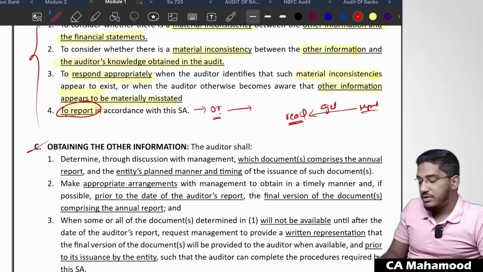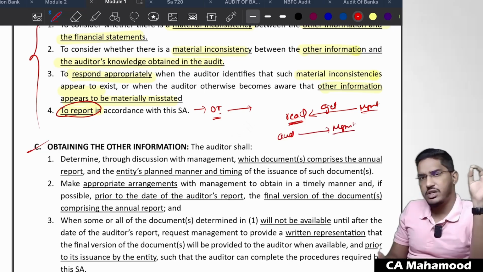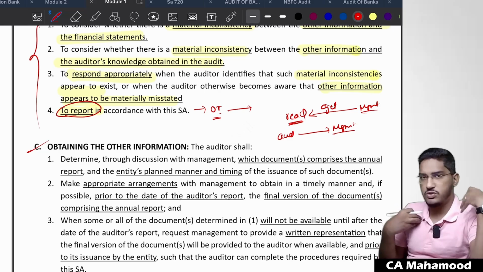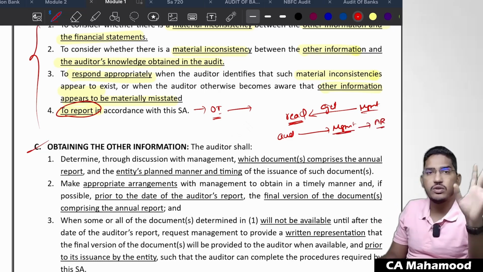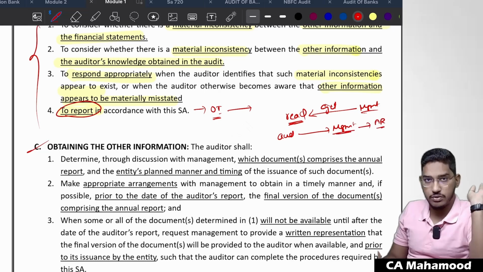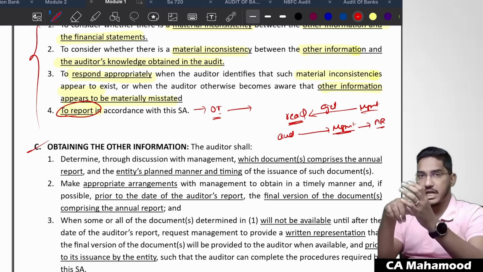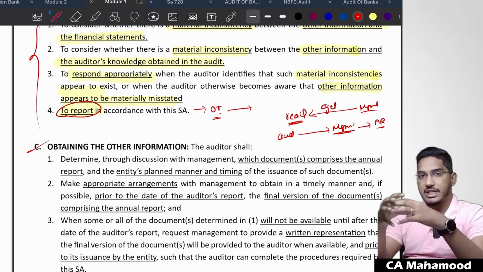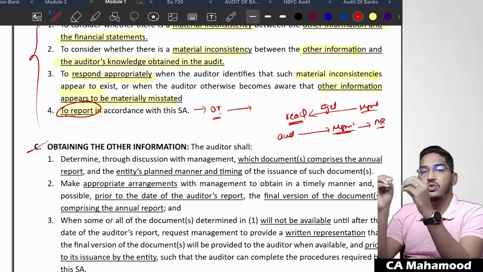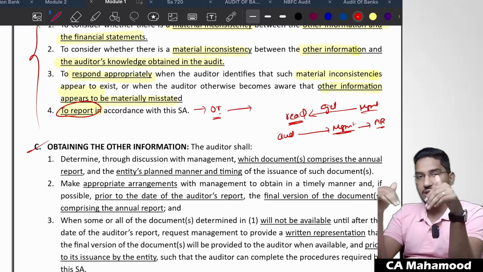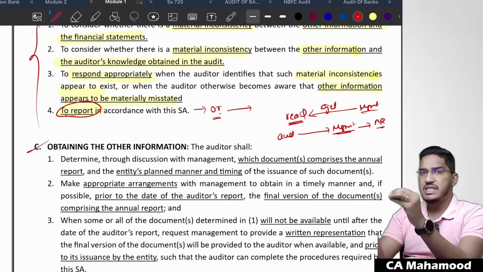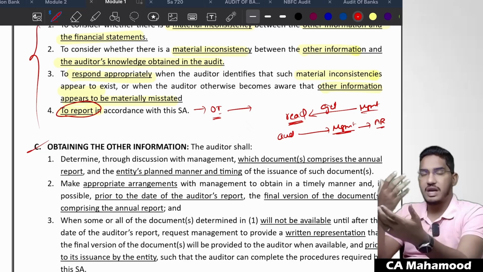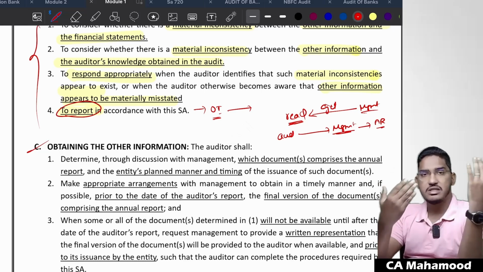So generally what will happen is the auditor should sit with the management and say, sir, I have SA 720. As per SA 720, I have some responsibilities to fulfill. So please give me whatever information you are expecting to include in the annual report. As management, you are responsible for preparing the annual report, right? So please give me all the information that you are going to include in the annual report. I have told you all the contents. So whatever contents you are going to give in the annual report, please give me all that information because I have to fulfill my responsibilities as per SA 720.